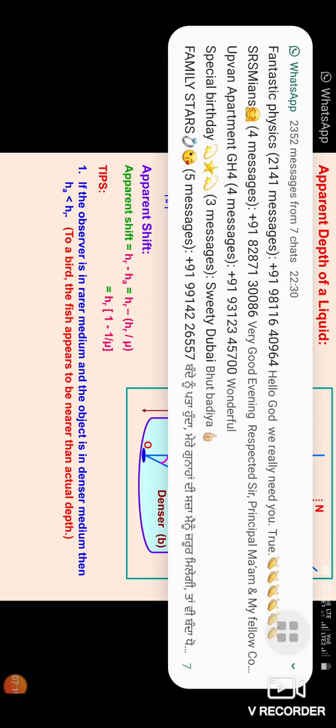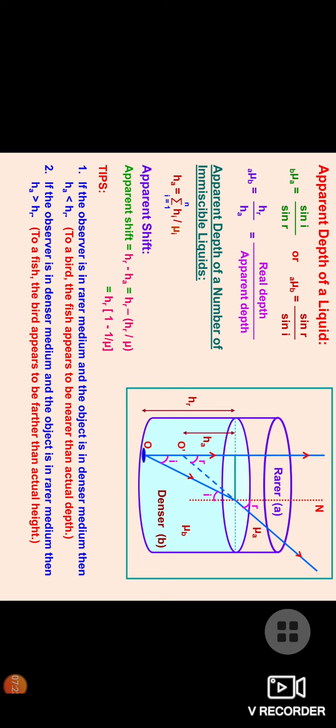Now in tip 1 it is written, if the observer is in the rarer medium and the object is in the denser medium, then HA is less than HR. To a bird, the fish appears to be at less than the actual depth. Now if we talk about the reverse of the same, to a fish the bird appears to be farther than the actual height.